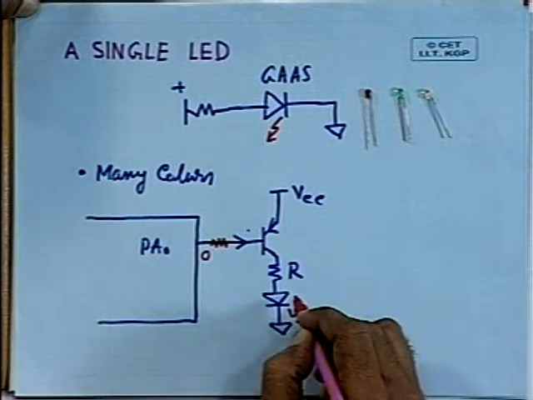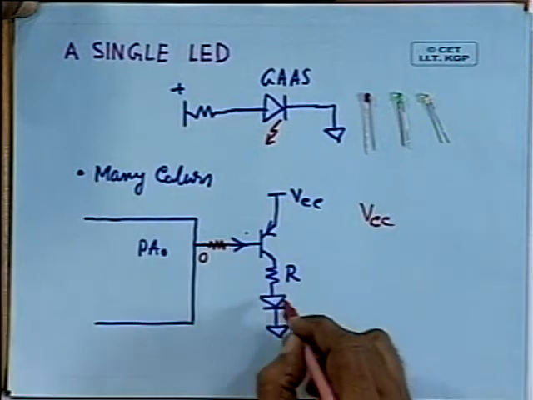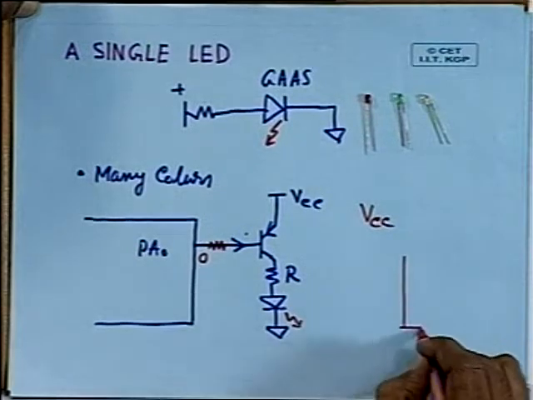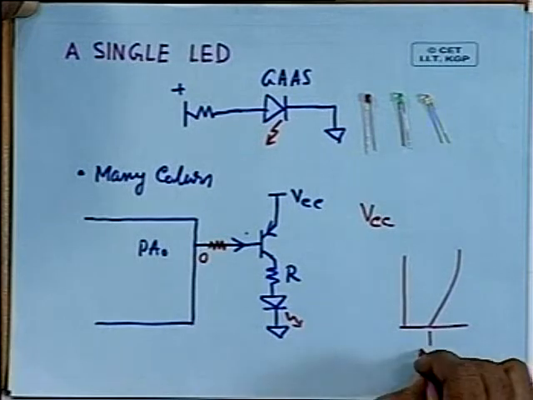And what is the equation for that? Suppose the supply voltage is VCC. Then this light emitting diode has some cut-in voltage. If you look at the characteristic, it will be somewhat like this. This is the cut-in voltage, say VE.